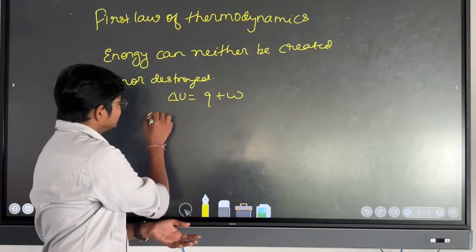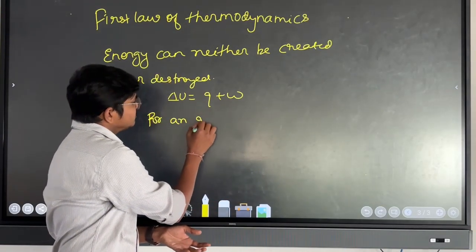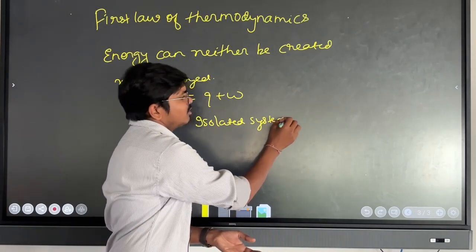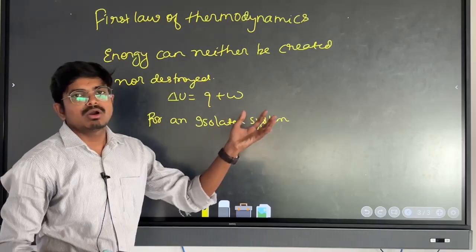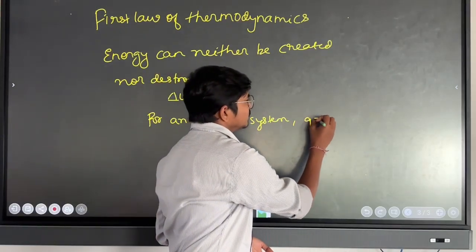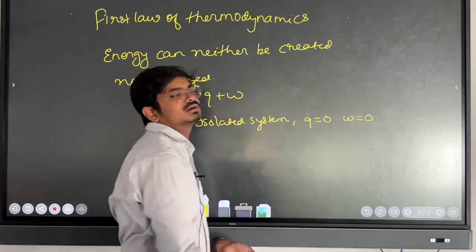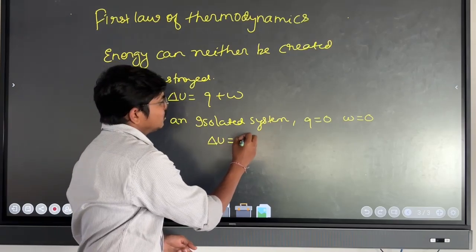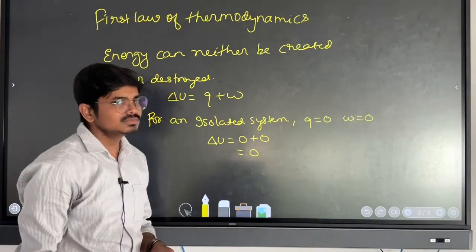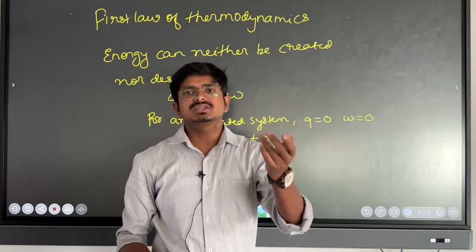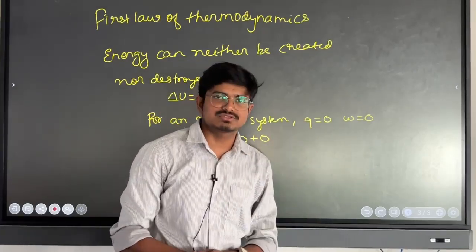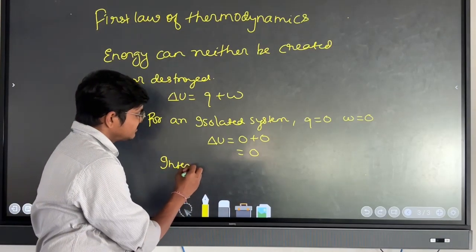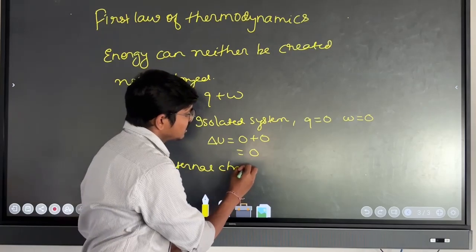So for an isolated system, where there is no transfer of any form of energy, whether it is heat or work, you can write here Q equals 0 and W equals 0. So putting these values, delta U is equal to 0 plus 0 is equal to 0. That means that internal energy of such a system remains constant because delta U is equal to 0. So internal energy is constant here.